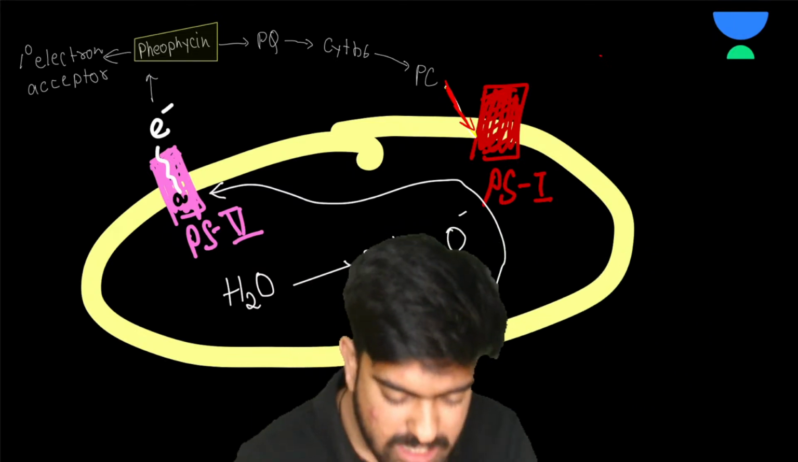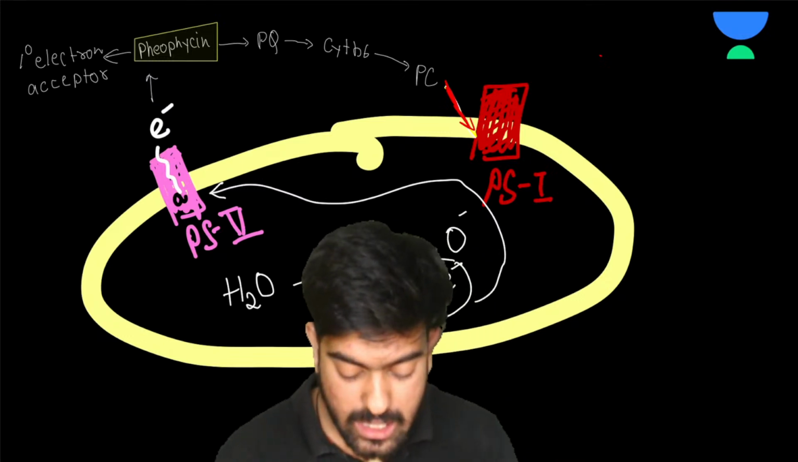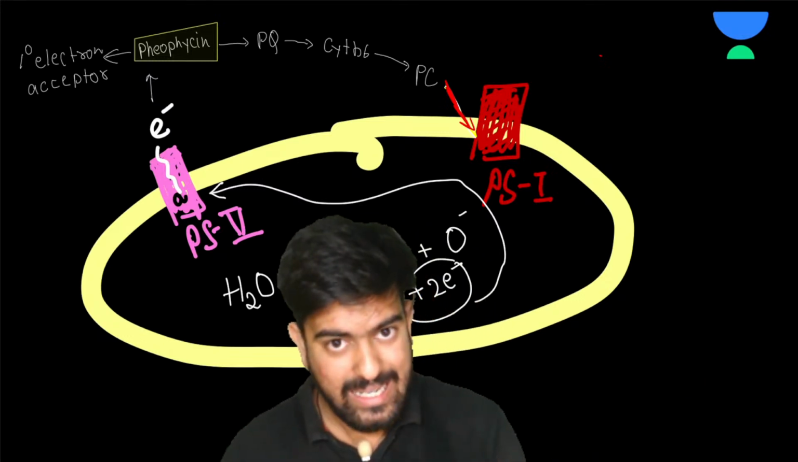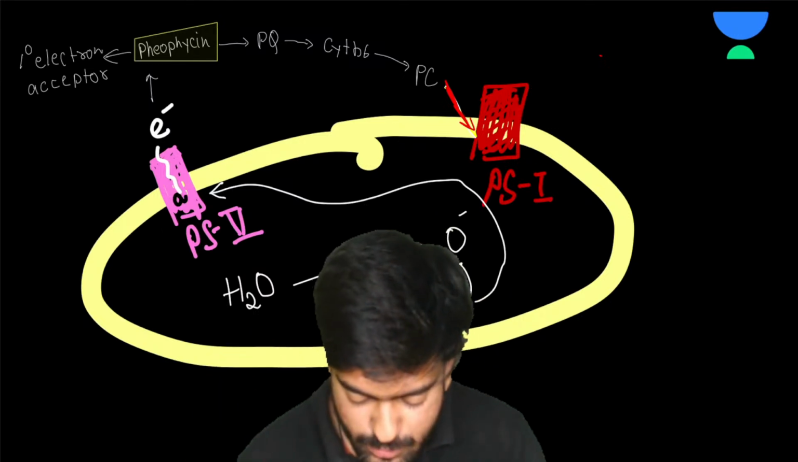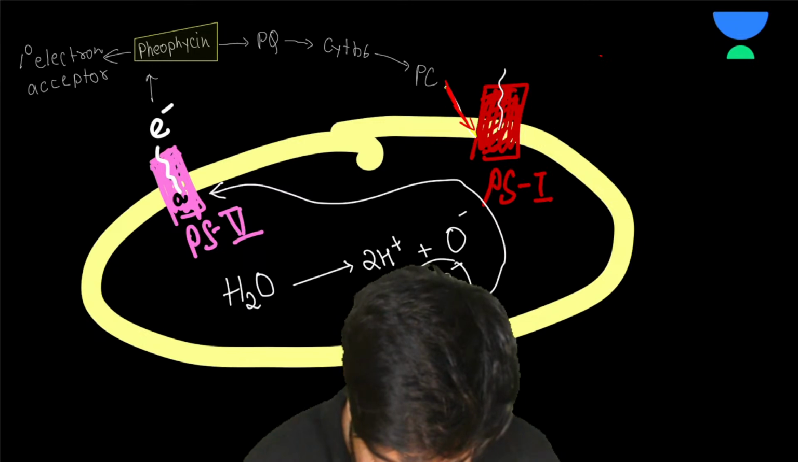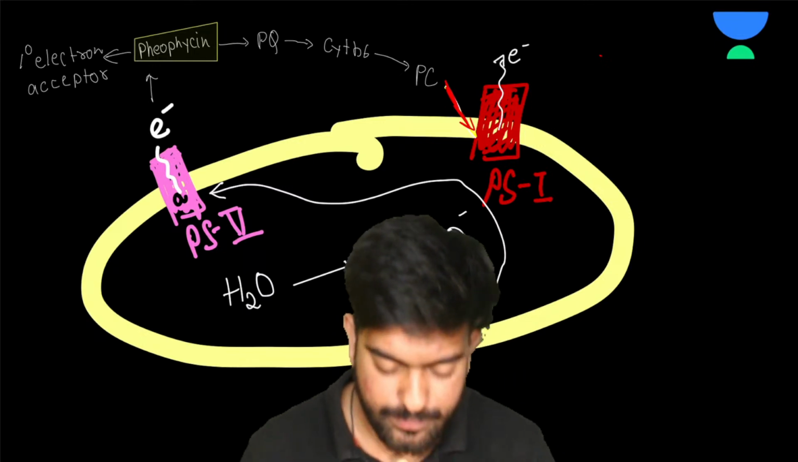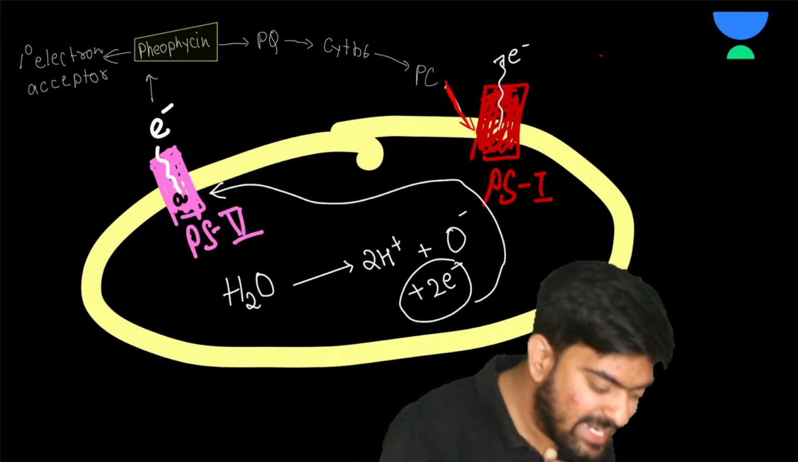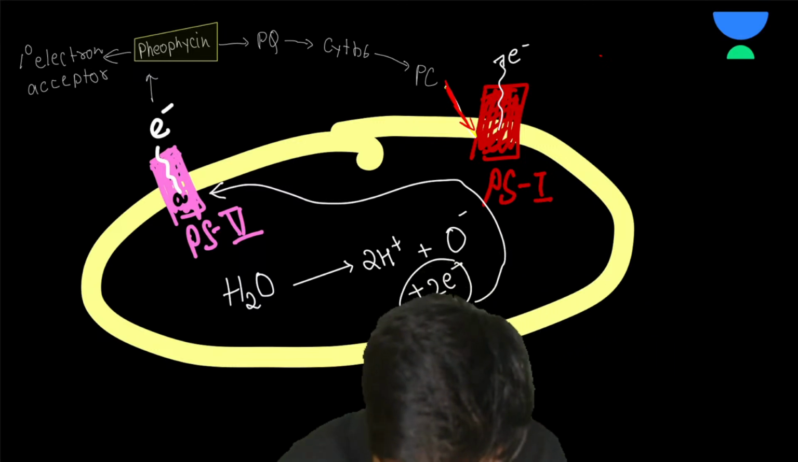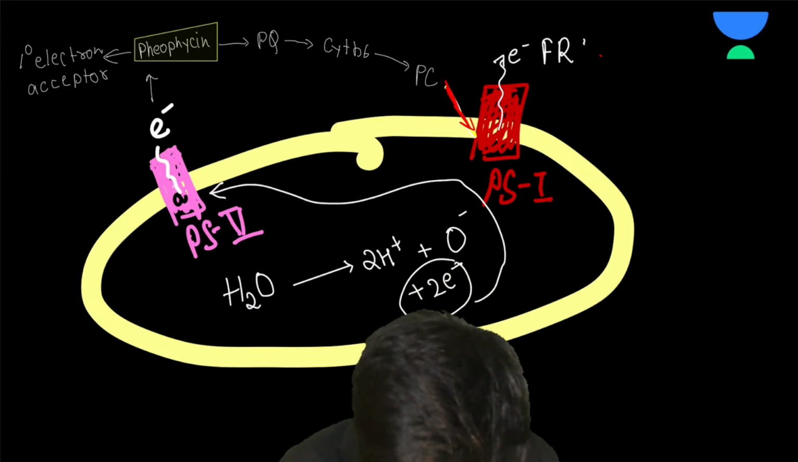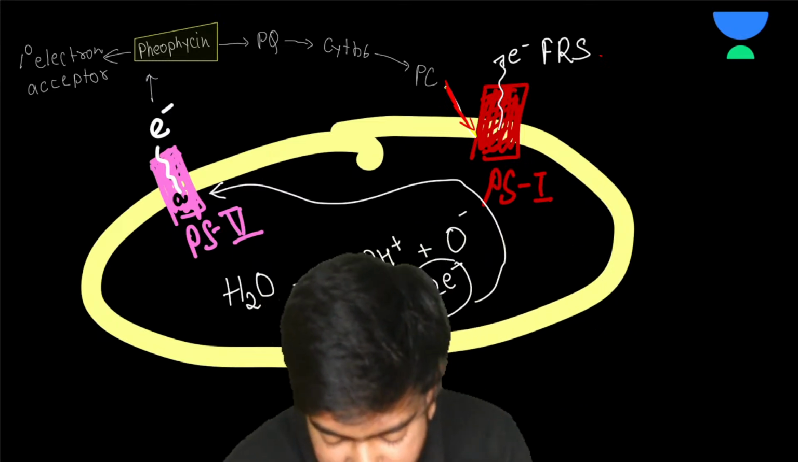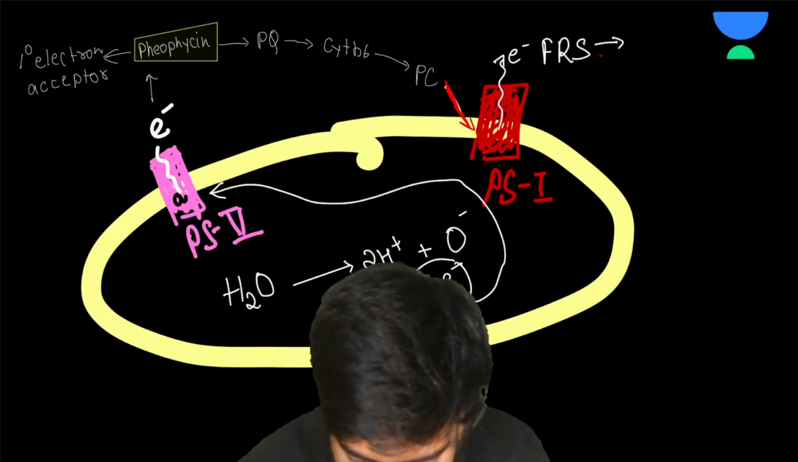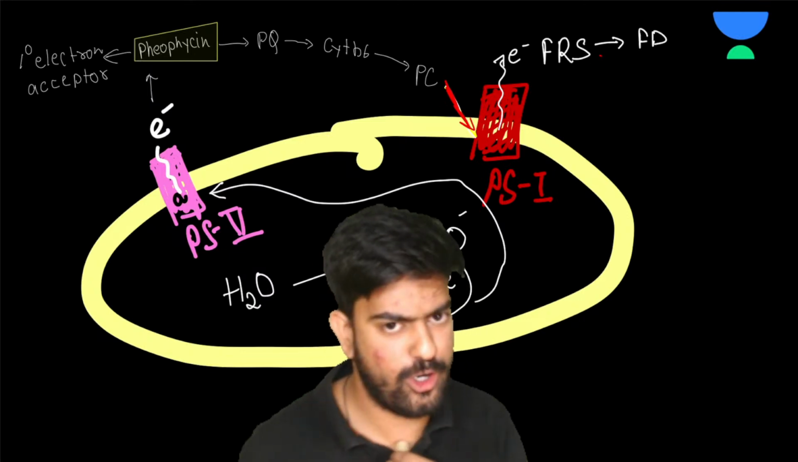Now this photosystem 1 is again going to get the light, and when the light is received by the PS1, it is also going to excite the electron. Now this electron will again be received by a primary electron acceptor, which is FRS. From FRS it will go to FD, ferredoxin.